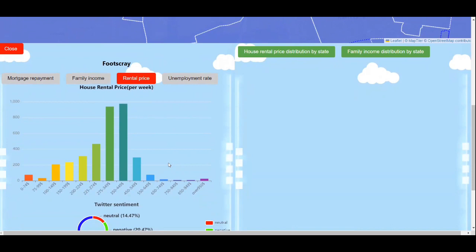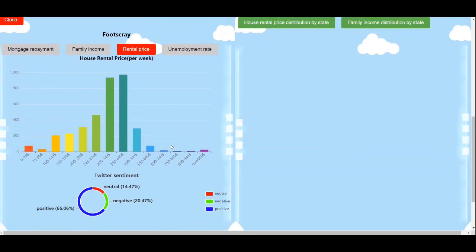We can see that the house rental price of Footscray has a normal distribution that is concentrated between $275 to $450. The settlement pie chart below shows that the emotion of Footscray on Twitter about the rental price is majorly positive and possibly indicates that the people living in this area are generally satisfied with their rental price.